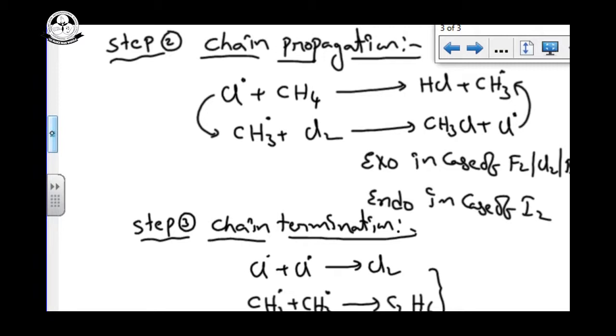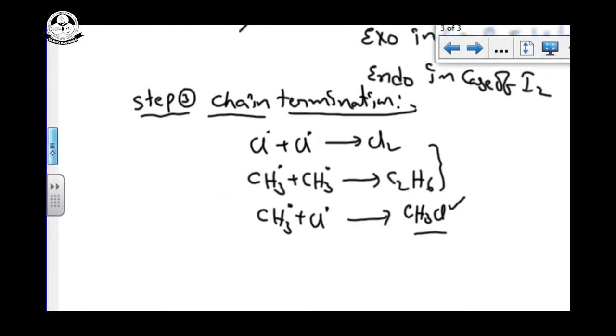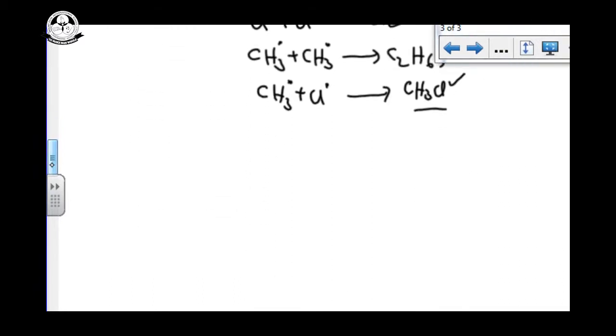You can combine all these equations and cancel together: methyl cancels, Cl cancels, methane cancels. Finally, we get our equation CH4 plus Cl2 gives CH3Cl. This is the mechanism for the free radical substitution reaction.